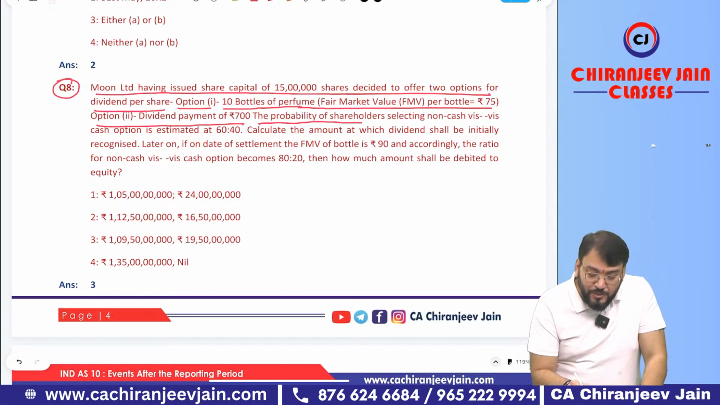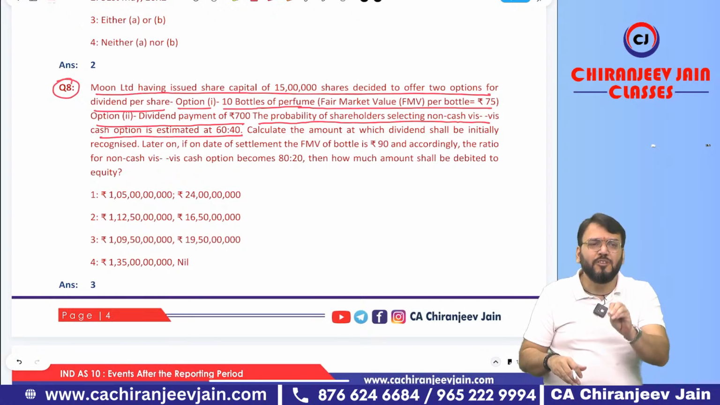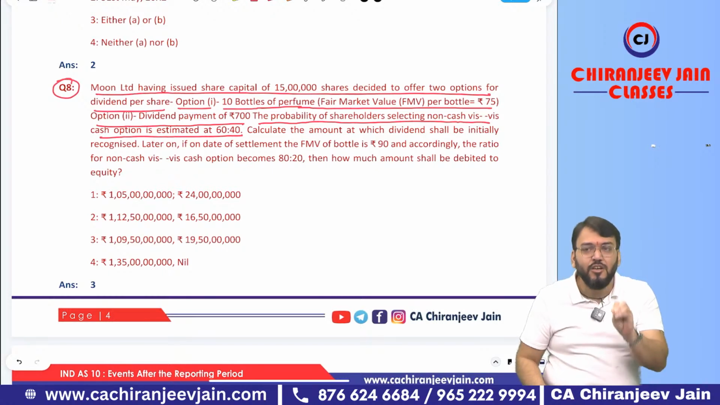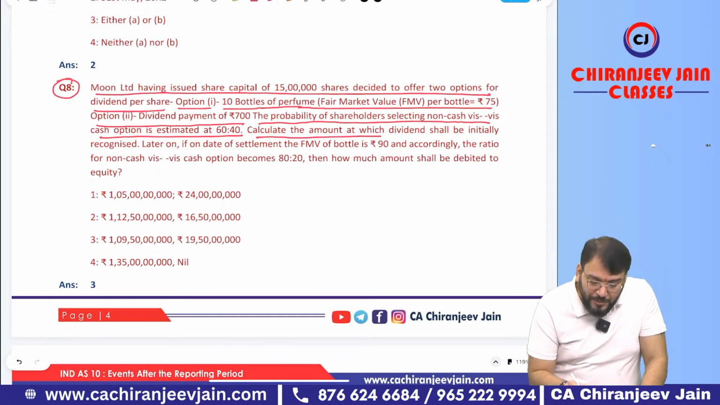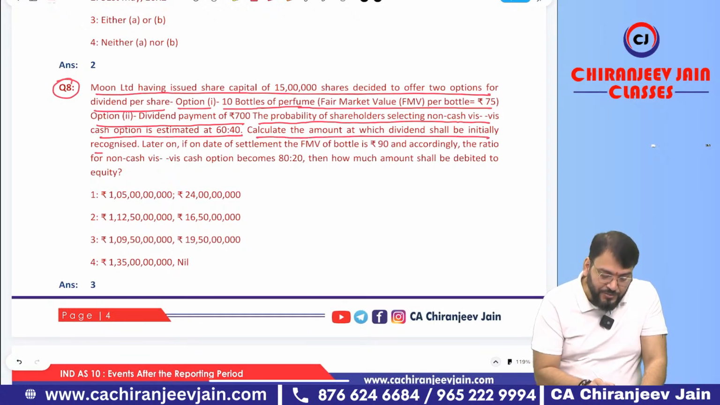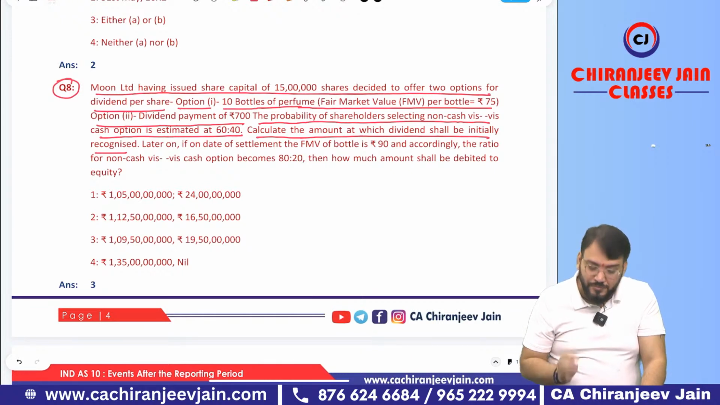The probability of shareholders selecting non-cash in relation to the cash option is estimated at 60:40. Means right now we are estimating that 60% of shareholders will take non-cash and 40% will take cash. Calculate the amount at which the dividend shall be initially recognized. So initial recognition will be done at what amount?